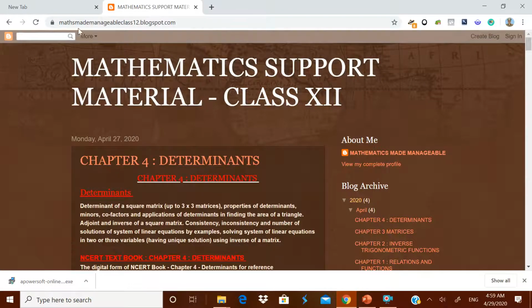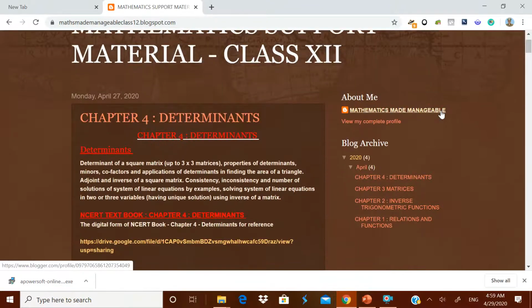When you open Maths Made Manageable class 12 blogspot.com, immediately the latest chapter which is published will come here. And here we are now going to see the determinants. If you want to go to matrices, click it. If you want to go to inverse trigonometric functions, you have to click. To chapter 1 relations, you have to click it. But now it has opened determinants. Now let us see what the content in the determinants chapter is.